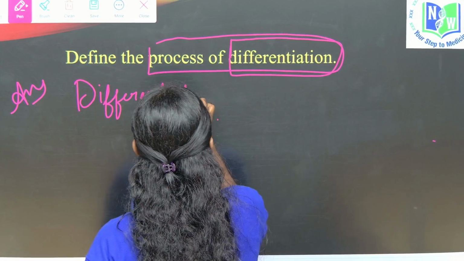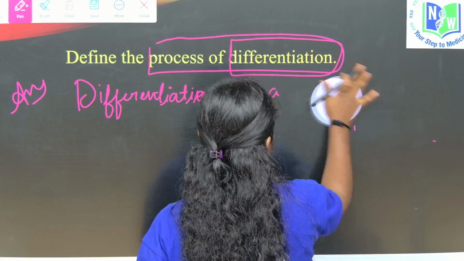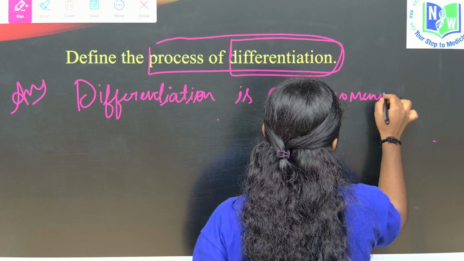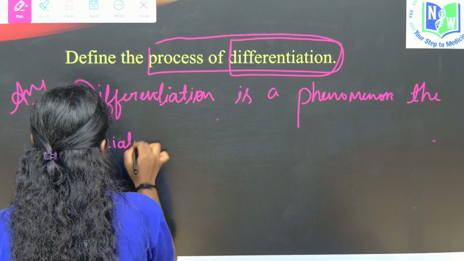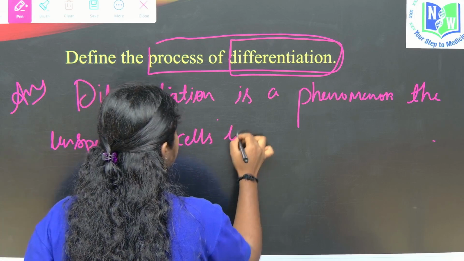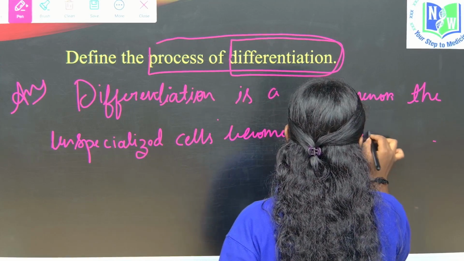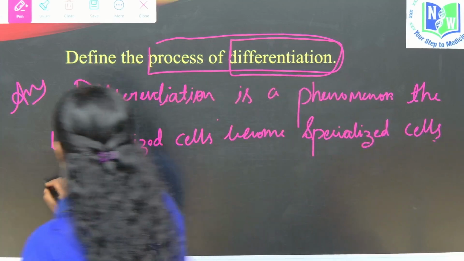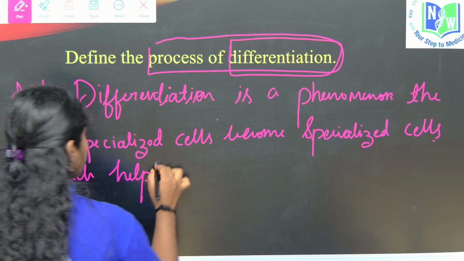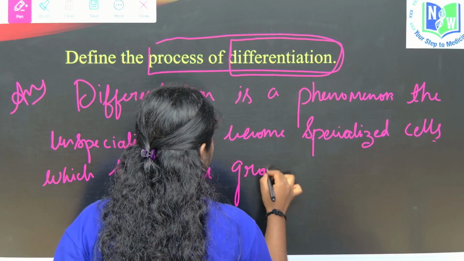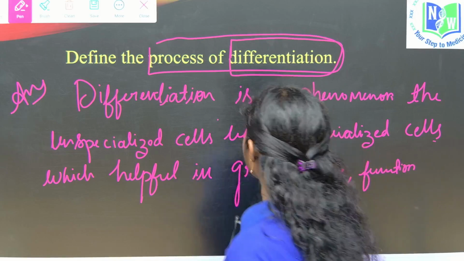So differentiation is a phenomenon where the unspecialized cells become specialized cells, which are helpful in growth, size, function, right? So differentiation is the qualitative change that occurs.